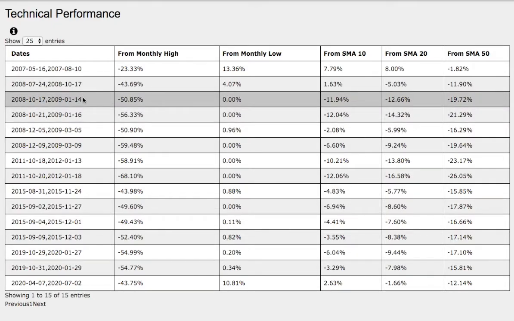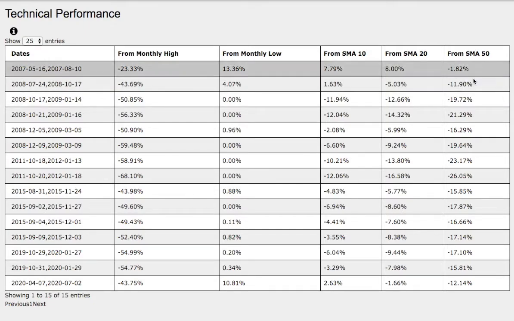And back in 08 to 09, natural gas was down 51% from monthly high, 0% away from monthly low, down 12% from the 10 simple moving average, and down 12% from the 20-day simple moving average, and down 19% from the 50-day simple moving average.